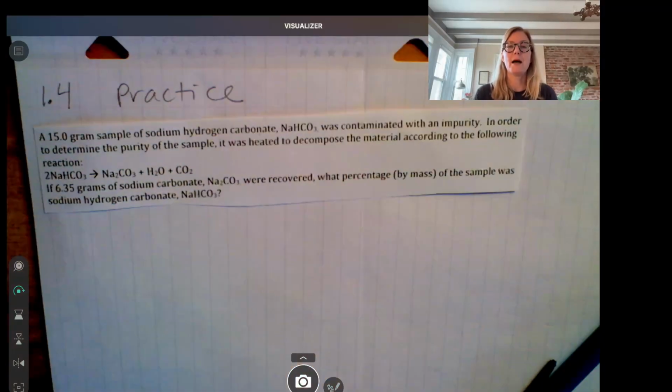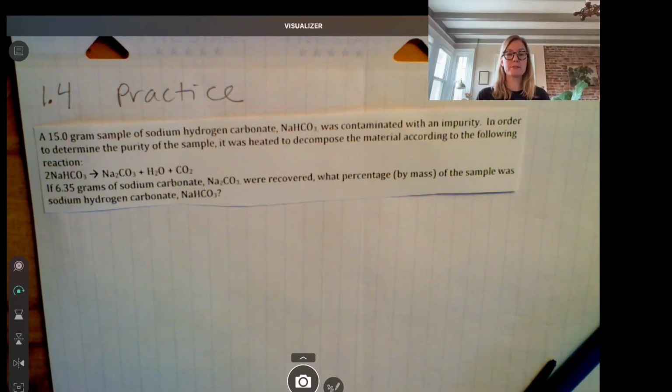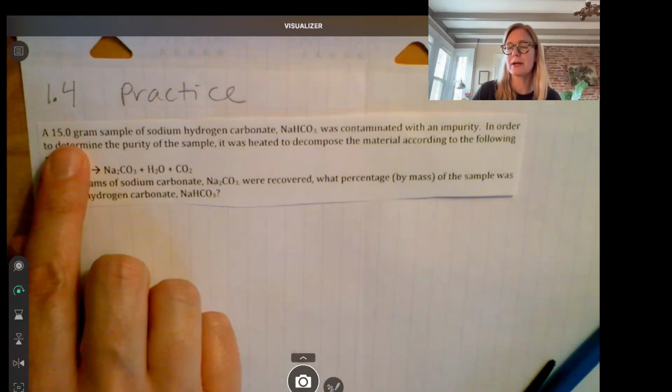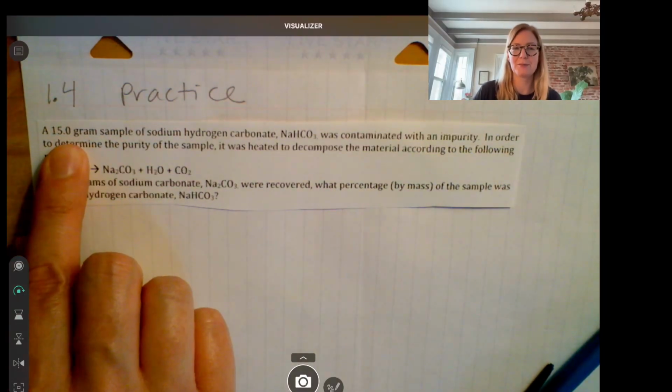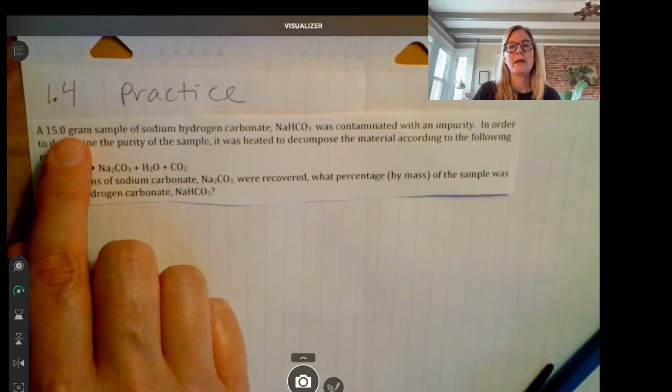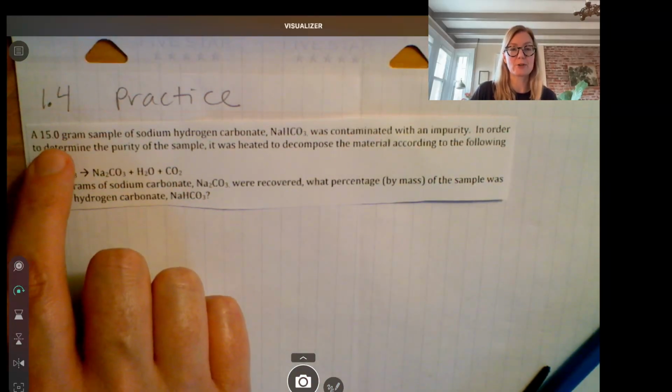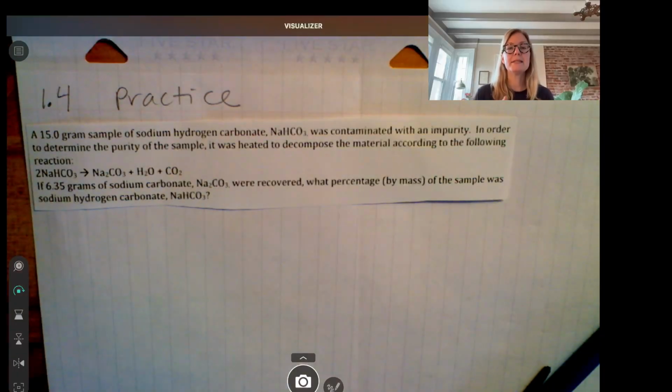So a sample of sodium hydrogen carbonate, NaHCO3, that's baking soda. Just FYI, sodium hydrogen carbonate is baking soda, okay? Was contaminated with an impurity, okay? So that means this 15 grams was not all sodium hydrogen carbonate. There was other stuff mixed in with it. In order to determine the purity of the sample, which means how much of this was actually sodium hydrogen carbonate, it was heated to decompose the material according to the following reaction.